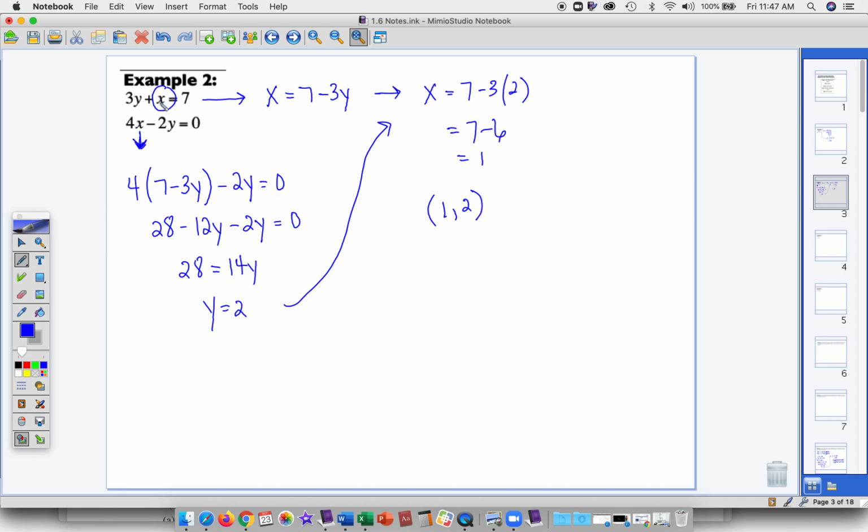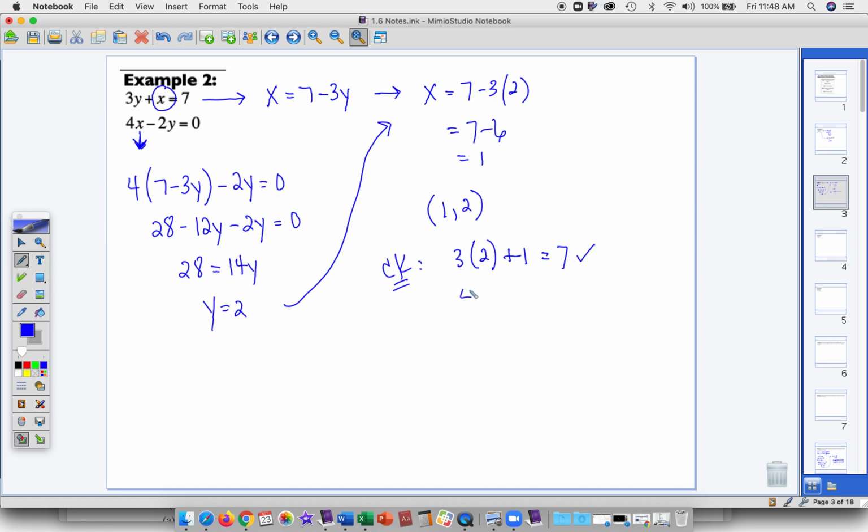Oh, the checking part. So let's check. You can check by plugging back in. So we have 3 times y, so 3 times 2 plus x, so plus 1 is equal to 7. Is this true? Yes, because this is 6 plus 1, so that works.